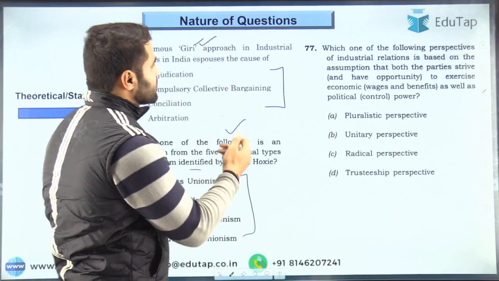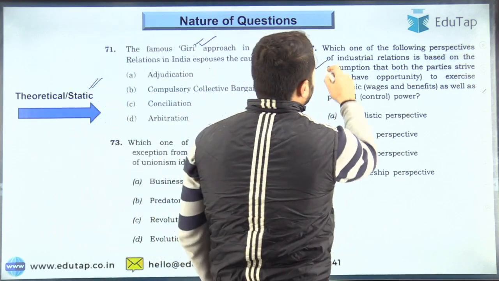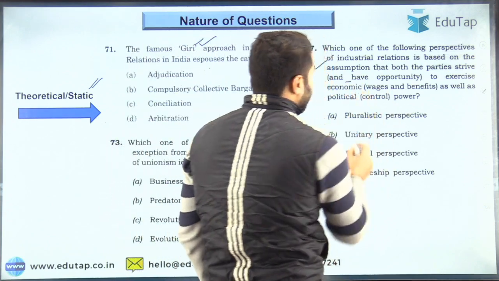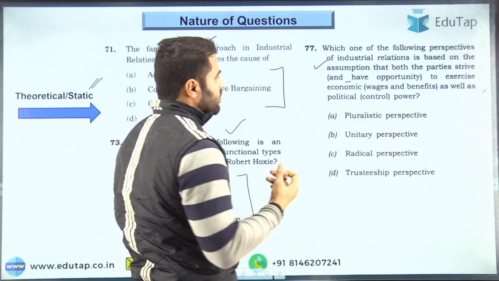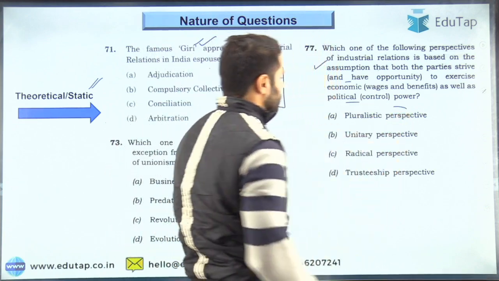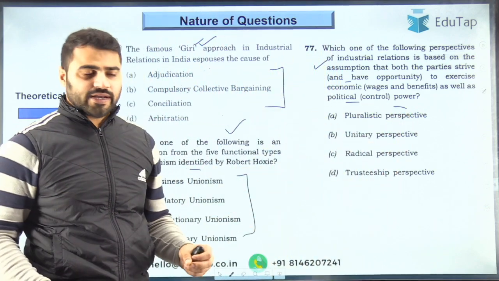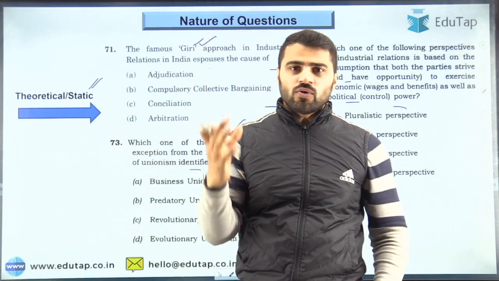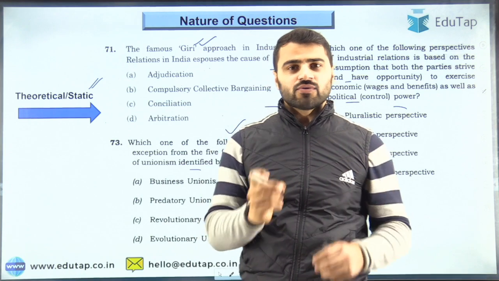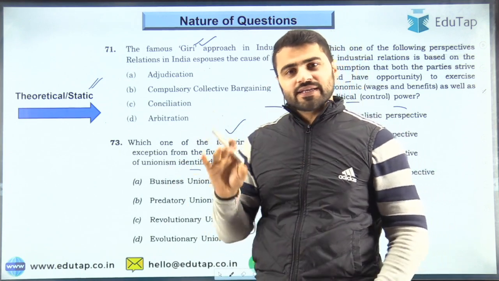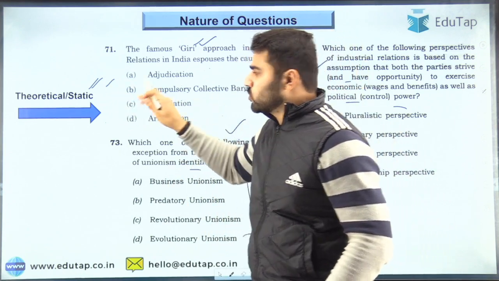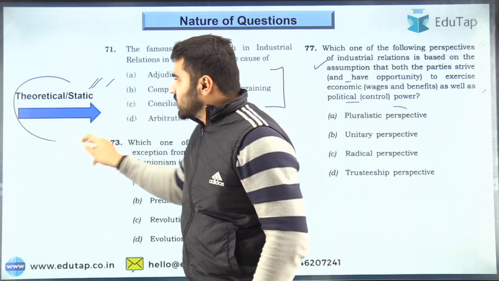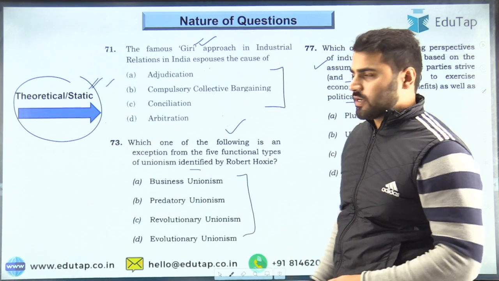Similar is the case with this question. Which one of the following perspectives of IR is based on the assumption that both the parties strive and have opportunity to exercise economic as well as political power? Here are the options which you have to mark, right? So basically these are theoretical or static type questions, which if you have read the concept very well, then you can easily attempt. If you haven't read, then guys, it would be difficult for you to attempt these kinds of questions, right? So this is the second category which is asked in the IR component.